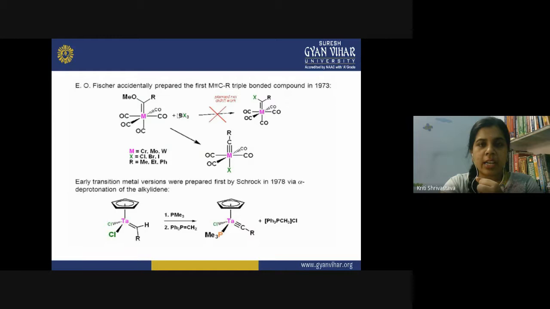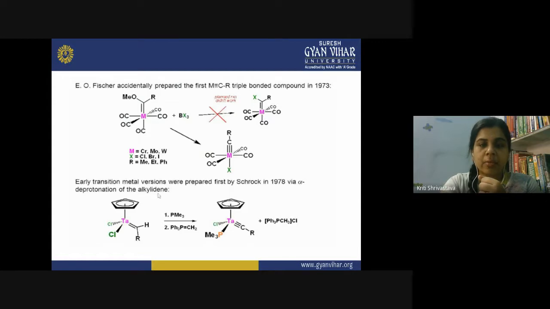So Fischer wanted to replace this OMe with X. So he reacted the compound with BX3, and he wanted this type of product. But when the experiment was performed, the actual results were different. And what happened here? The M triple bond carbon species, that is the alkylidyne compound, was formed.